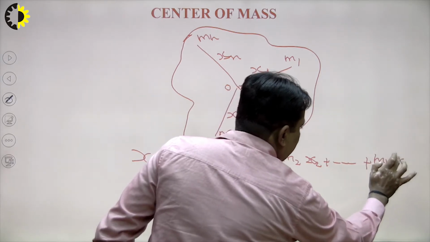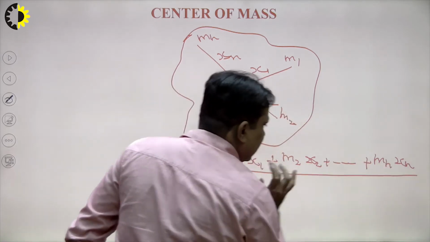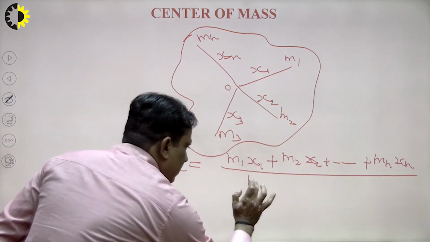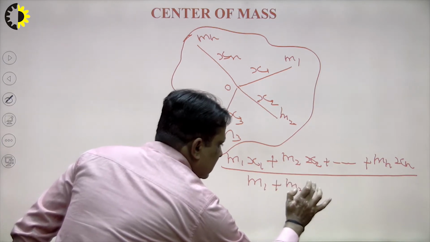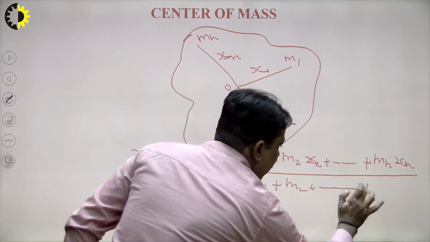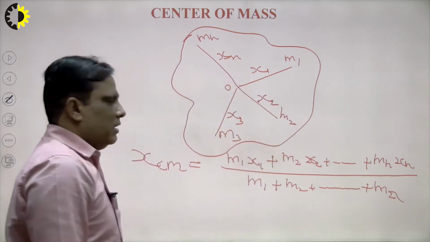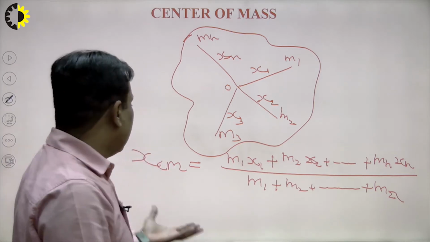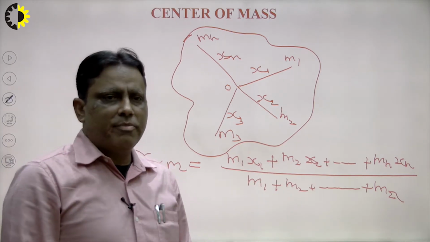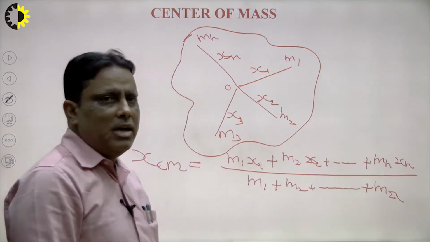So we calculate the sum of the products of mass and distance, divided by the sum of the particle masses m1 plus m2 plus and so on up to mn. This is known as the x coordinate of the center of mass. In the same way we calculate the y coordinate of the center of mass using m1 y1, m2 y2, and so on.